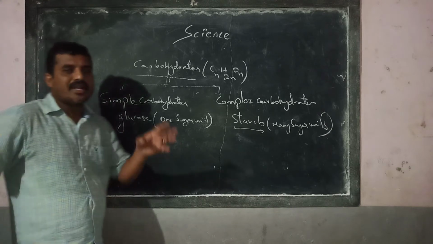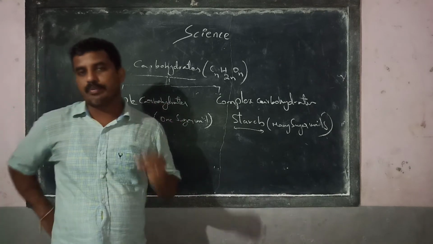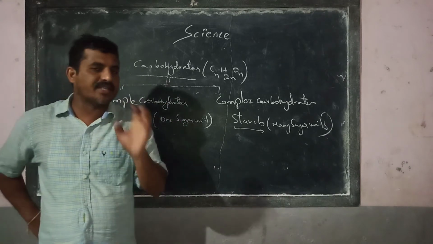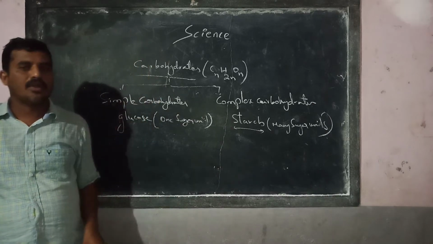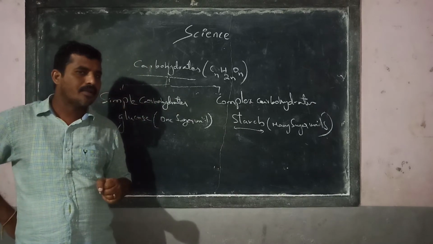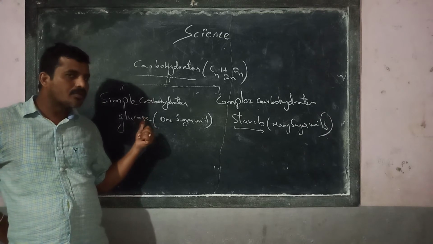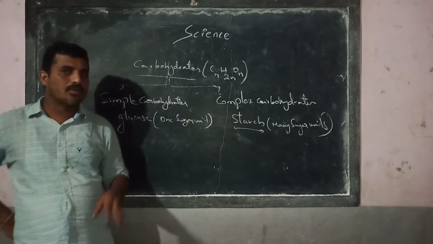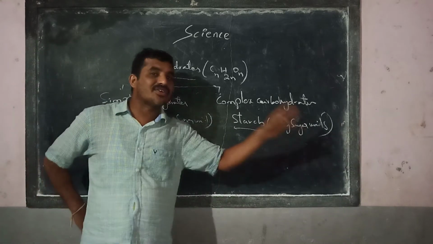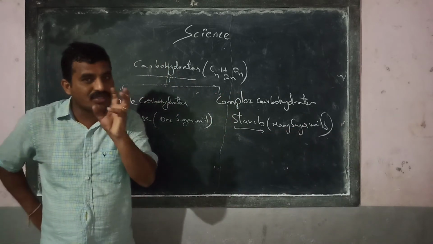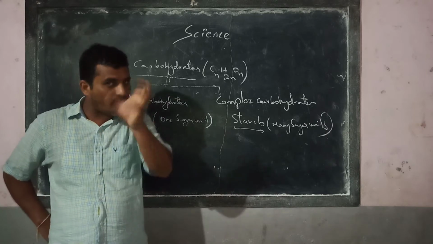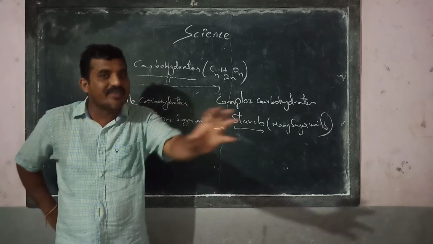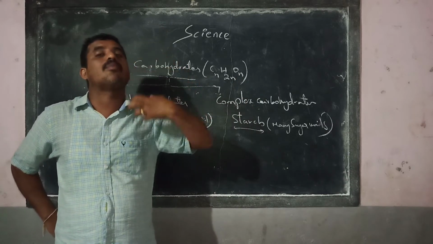Okay. So whatever the food we eat, remember the point. Whatever the food we eat, for example, you are eating potato. That means what you are eating? Sugar, glucose? No. What you are eating? Starch. What is it? It is having many sugar units. That many sugar unit compound product will not give the energy to our body.